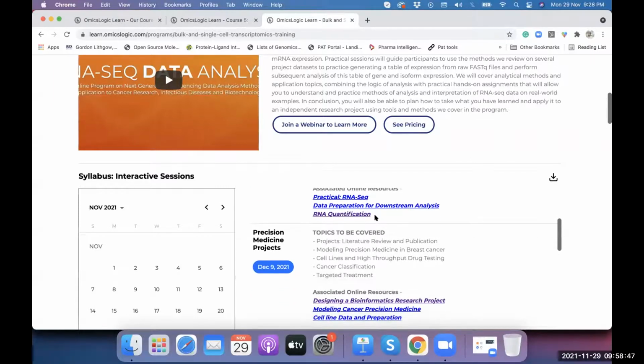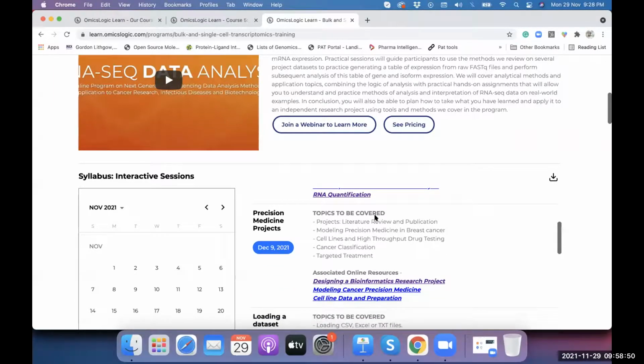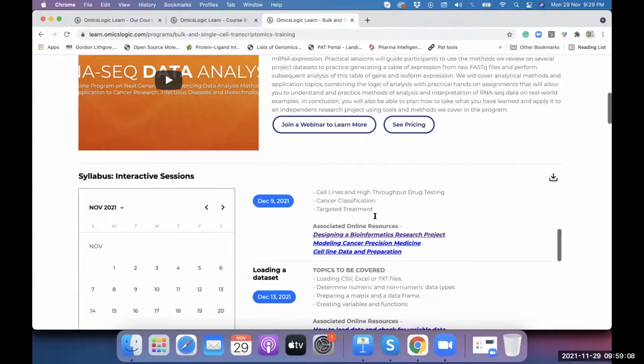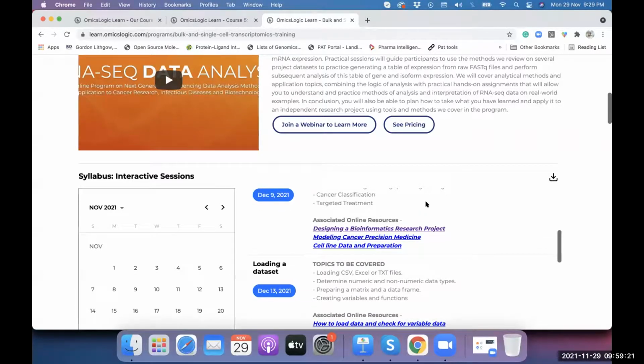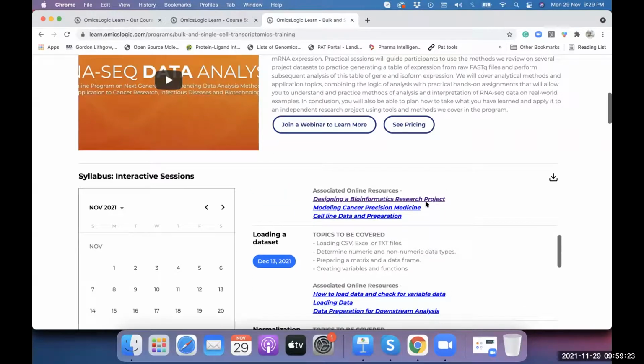Followed by that, we have a session on a project, giving you an understanding of how a project is designed around precision medicine. Researchers have used transcriptomics data and other clinical data to design, work on, and publish a project on precision medicine. There's a paper assigned to it, and a course which will give you proper guidance on how you can design a bioinformatics research project yourself. After this review session on 9th December, we will go to the technical sessions.